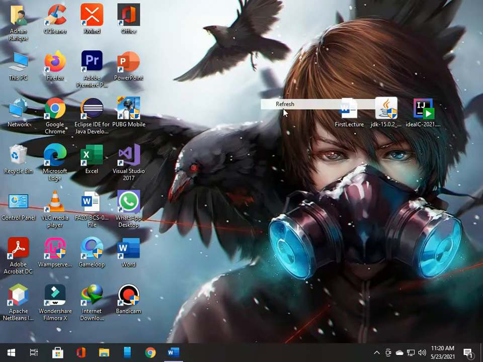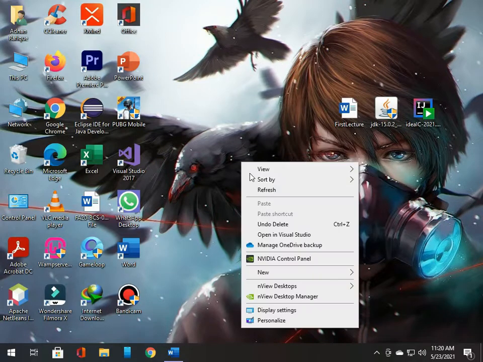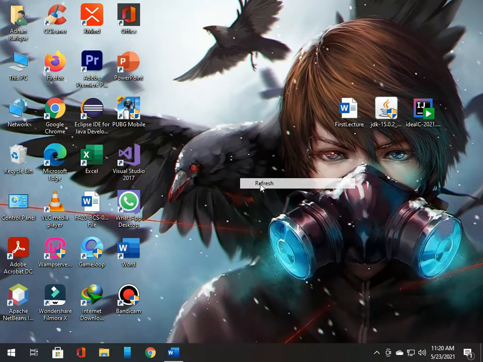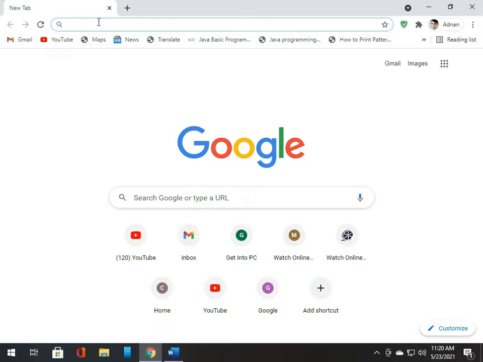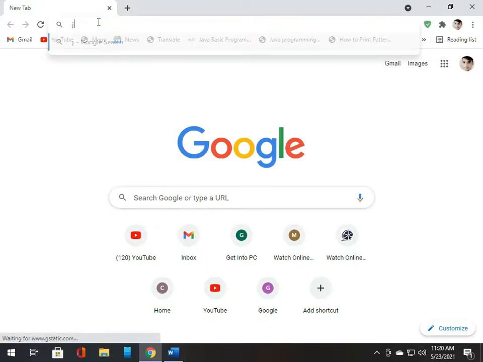Now here we will start how to download and install JDK and IDE. First we need to download and install JDK, then we will download and install an IDE. For this you will open your favorite browser. My favorite browser is Chrome, so I will type here JDK.